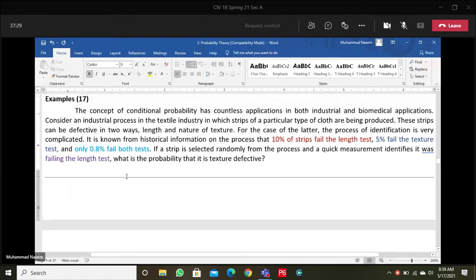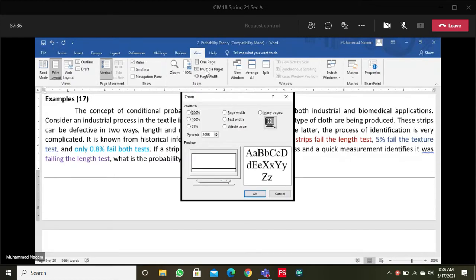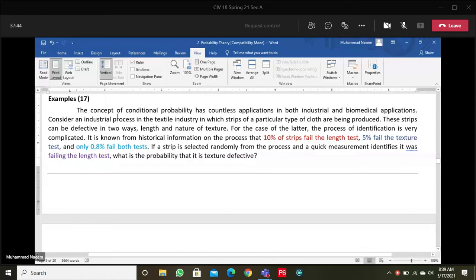Well, look at this example. It will also clear the concept of conditional probability. Consider an industrial process in the textile industry in which strips of a particular cloth are being produced.